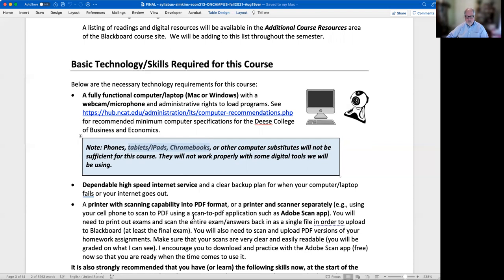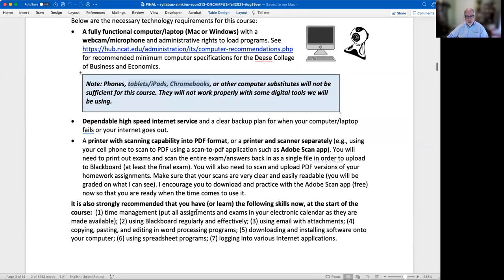All right, and you should make sure and get a scanner app like the Adobe Scan app, which is free for your phone. It works really, really well, because you will be asked to scan homework assignments, etc., and upload them to the Blackboard site, whether you're in the in-class or on-campus section or the online section.